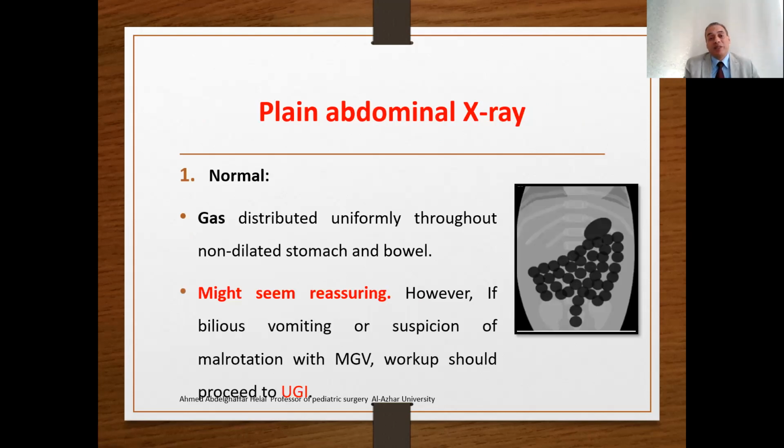Number one, it may be normal, meaning gas distributed uniformly throughout a non-dilated stomach and bowel, like this picture. You see the X-ray is normal. It might seem reassuring. However, if bilious vomiting or suspicion of malrotation with mid-gut volvulus is present clinically, you must proceed to an upper gastrointestinal study, and not be reassured by this seemingly normal plain X-ray.